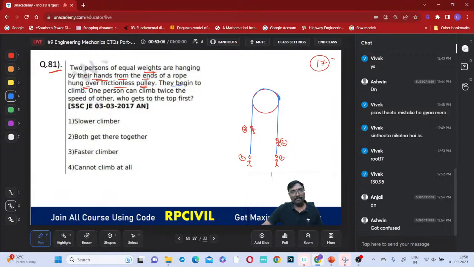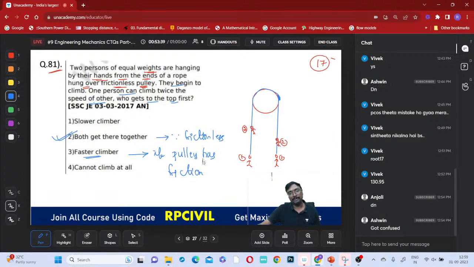So they begin to climb. One person climbs at twice the speed of the other. Who gets to the top first? Both together, right? Why? Since it is a frictionless pulley. Now suppose it is a pulley with friction, which one will be the answer? The faster climber will reach the top first if the pulley has friction, right?